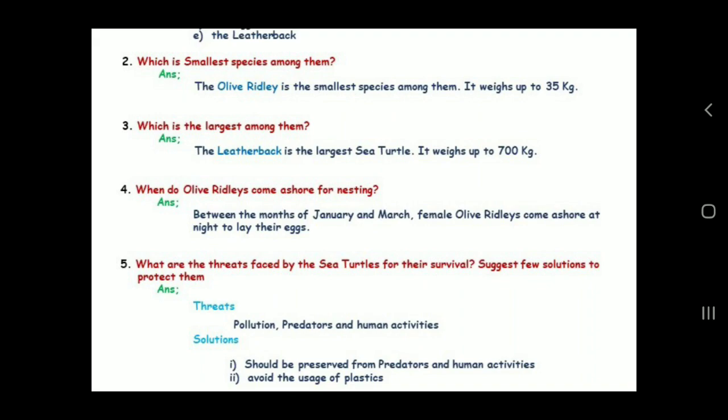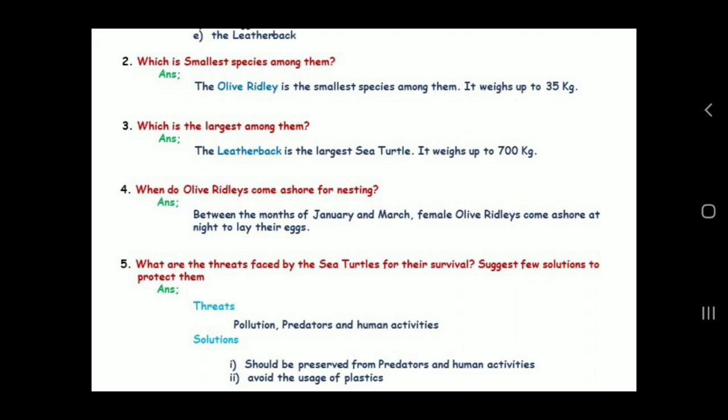predators and human activities. We should not do any construction work near the beach, and we should not be dumping a lot of plastics and unwanted garbage in the ocean. Okay, we should avoid doing that. So the second one, avoid the usage of plastics. We have to stop using plastics. Okay, if you dump a lot of plastics in the ocean, what will happen?